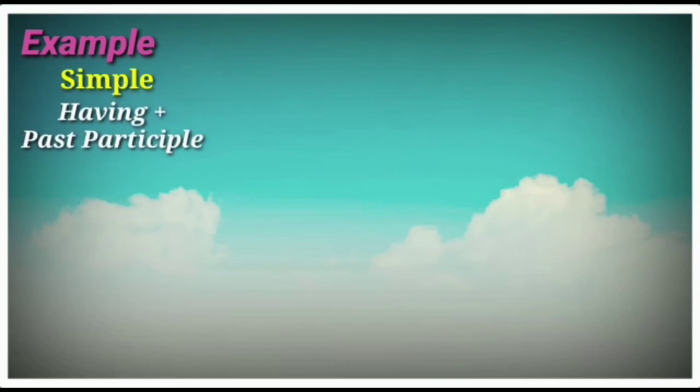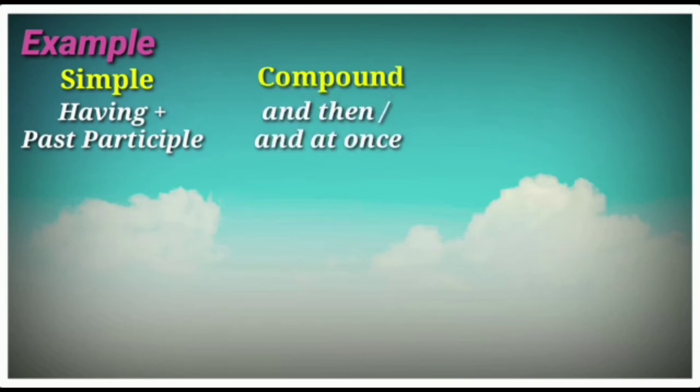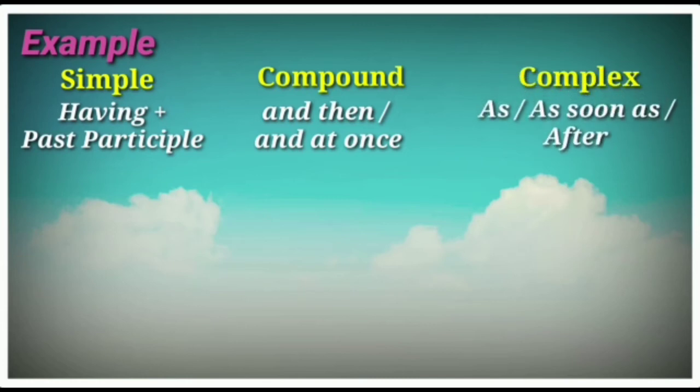Next example. Simple: having plus past participle. Compound: and then or and at once. Complex: as or as soon as or after.